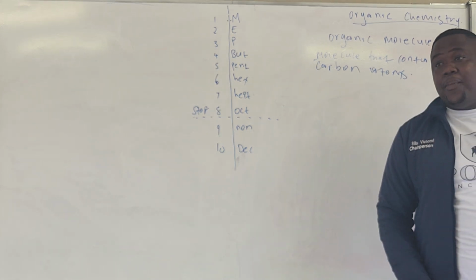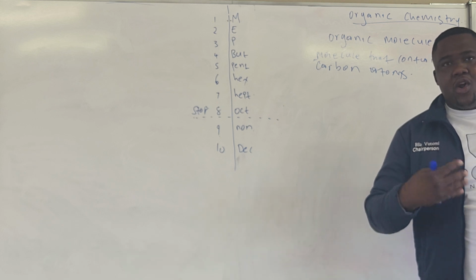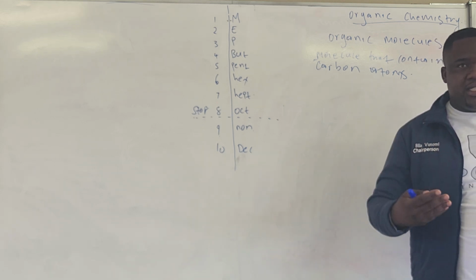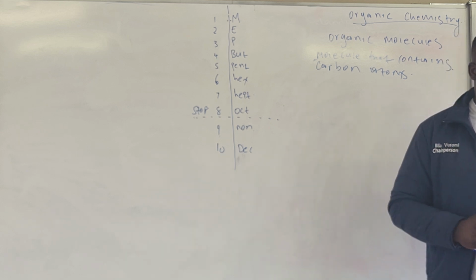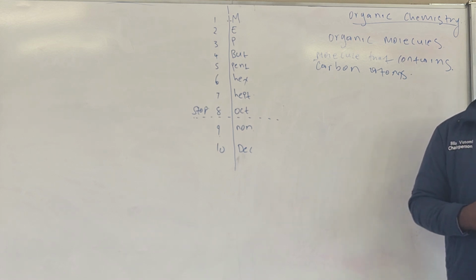My people, this topic is based on theory. There are no calculations, but there are certain ways of doing things which you need to grasp. But it's a theory, meaning that you need to take a lot of notes.